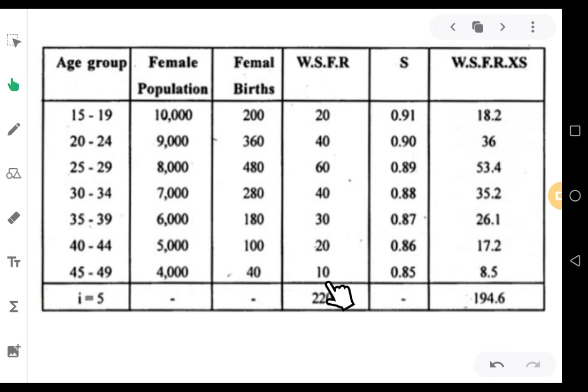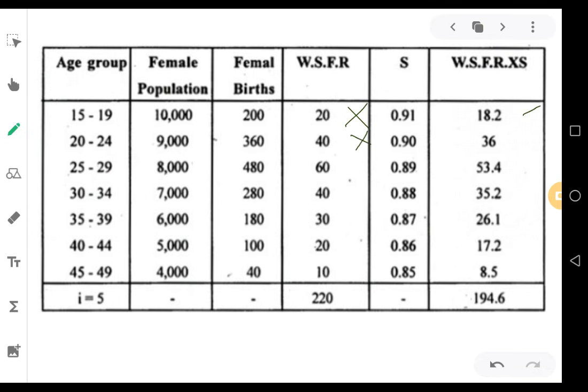Then the survival rates are given in the question. We will make one more column, that is WSFR into S: women specific fertility rate multiplied with survival rates. Survival rates are given in the question, and WSFR we have calculated just now. So we have to multiply these two. That means 20 into 0.91, you will get 18.2.